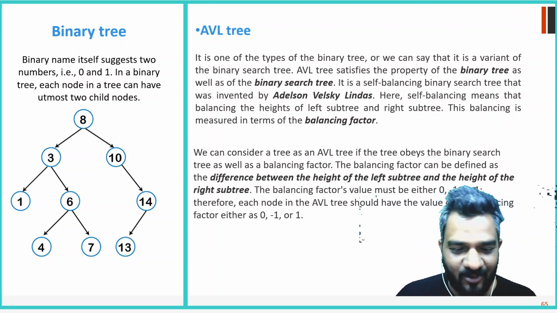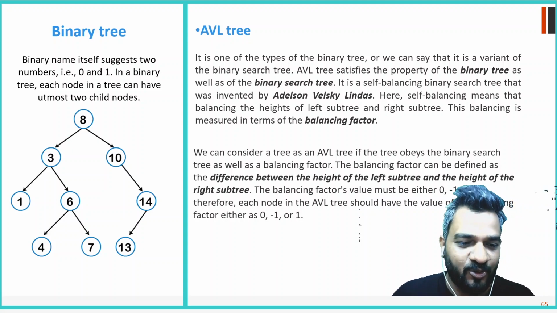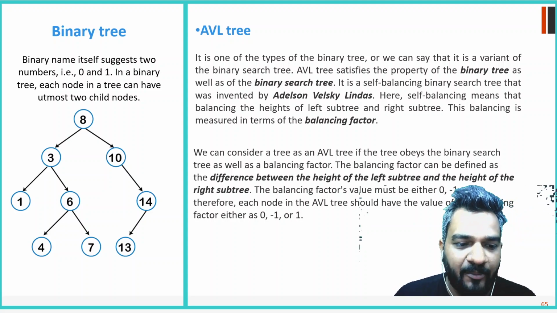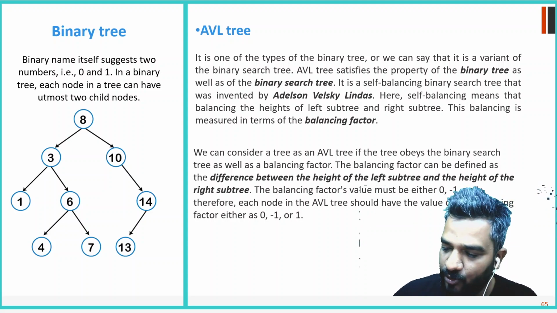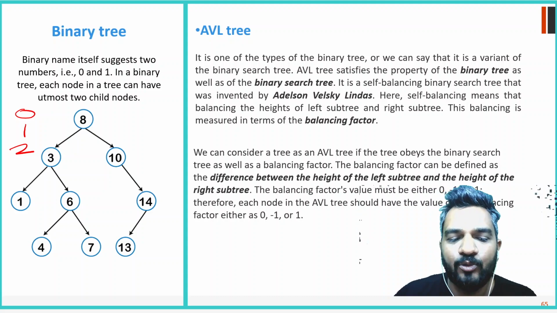If you have read that campaign "हम दो हमारे दो", right? So it puts restrictions on each node to have maximum two children, right? So in a binary tree, there can be only zero children, one child, or maximum two children. You can't have more than two children.